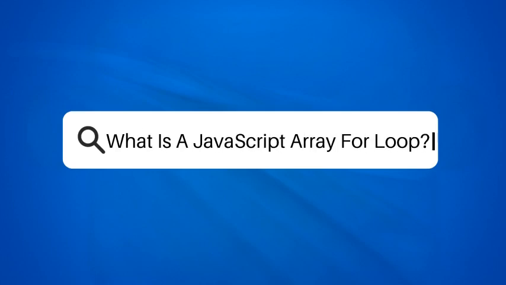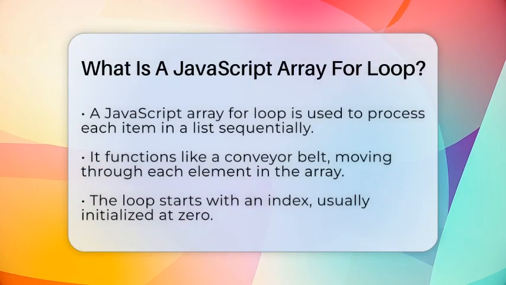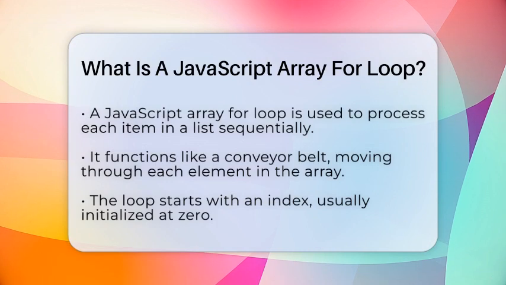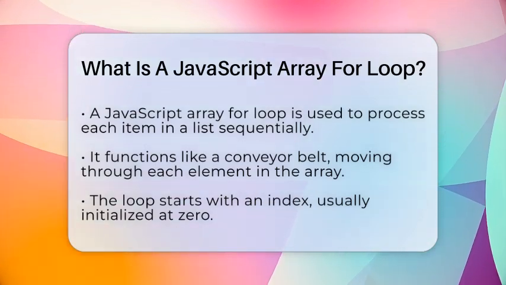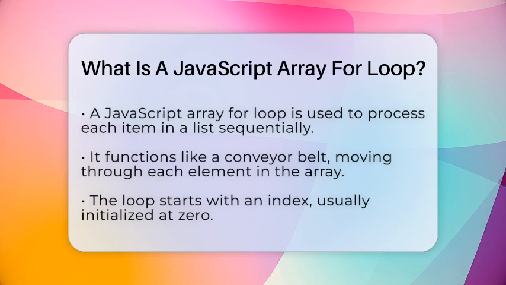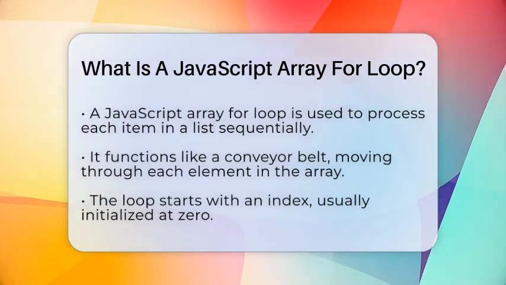What is a JavaScript array for loop? Imagine you have a list of your favorite movies and you want to see each one by one. How would you do that in JavaScript? That's where a JavaScript array for loop comes in. It helps you go through every item in a list or array step by step.